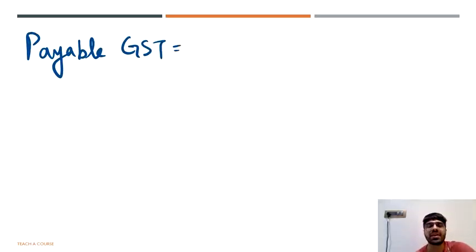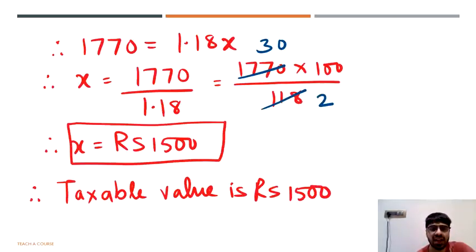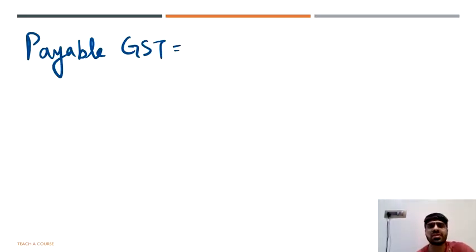See, payable GST can be calculated by, if you check the question, the rate of GST is 18%. So the payable GST can be calculated as 18% of the taxable value. But you already know that the total value paid is 1770 and you know that the taxable value is rupees 1500. In such circumstances, you can straight away subtract the taxable value from the total value. That will give you the payable GST. So payable GST will be the total value minus the taxable value.